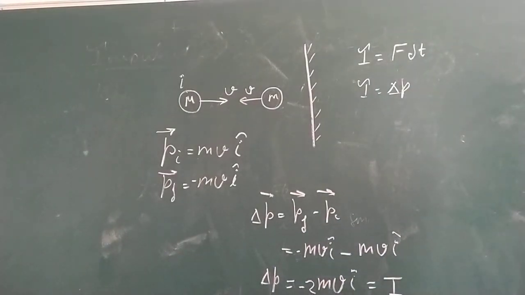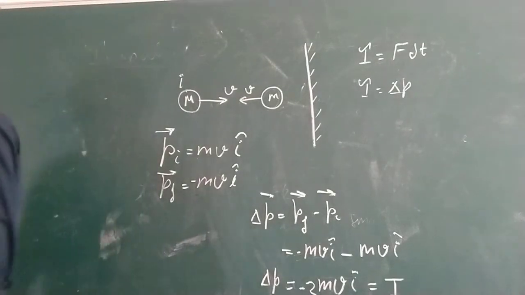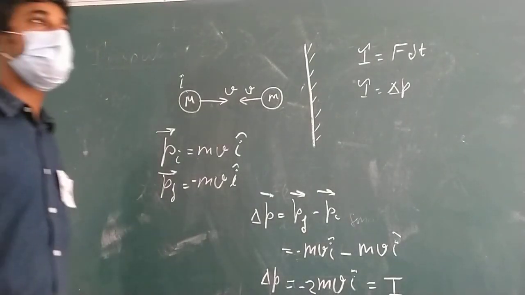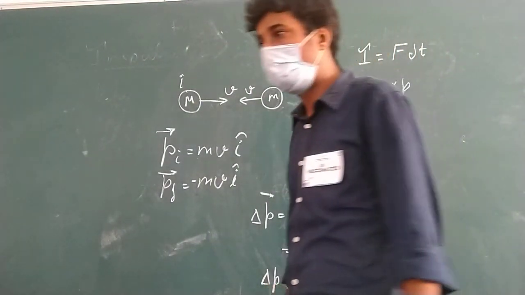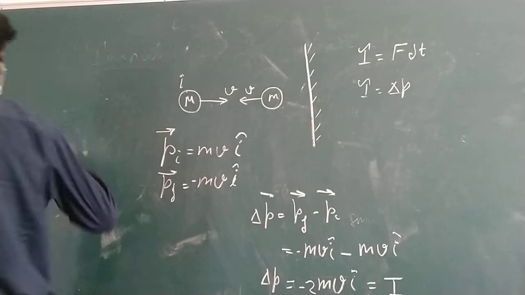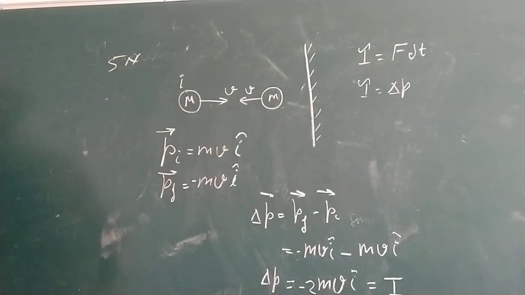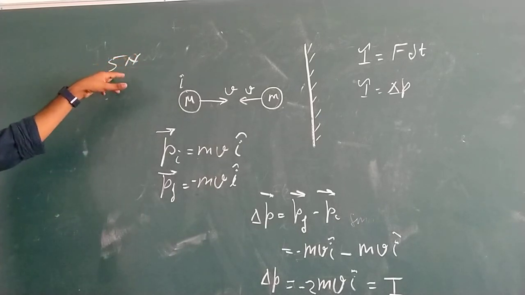Okay. Now another question. A bowler has thrown a ball. And the force applied by the ball on the bat, let it be 5 Newton. Another example I am giving. The force applied is 5 Newton.